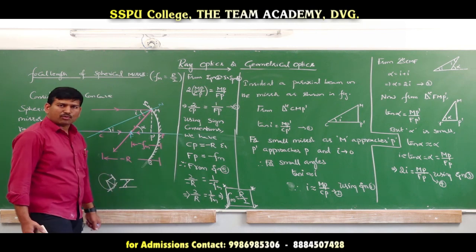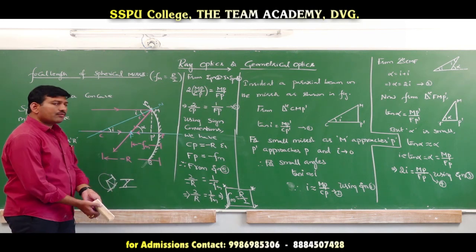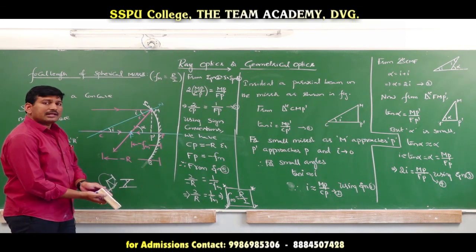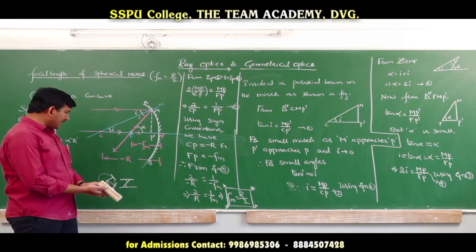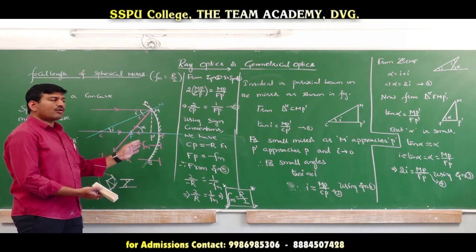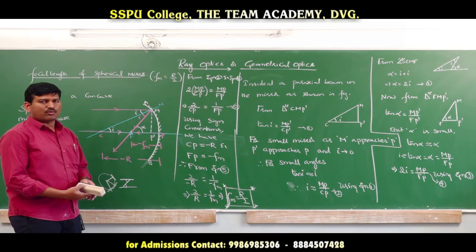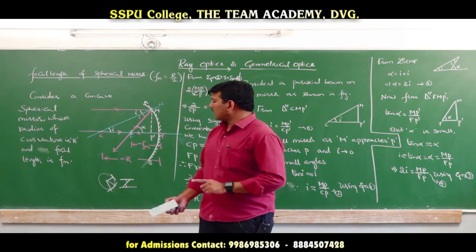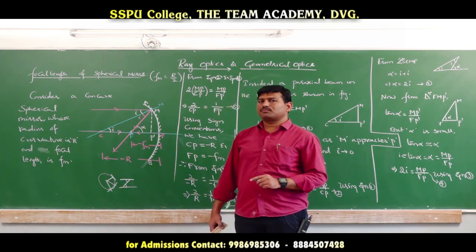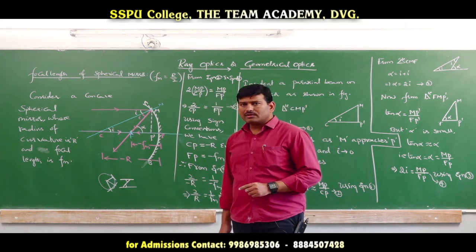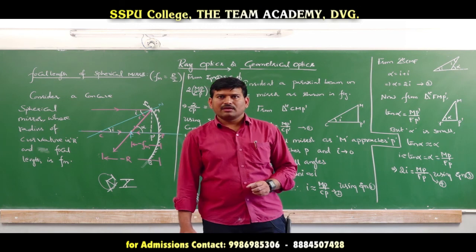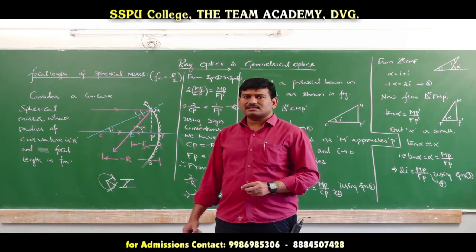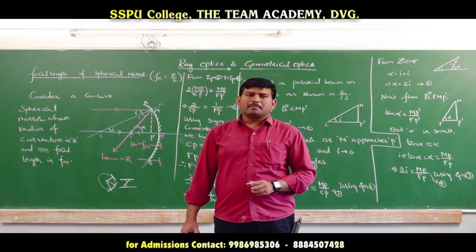This is important for 2-mark problems. And one more thing you have to remember: the focal length of a concave mirror is always negative, while the focal length of a convex mirror is always positive. This is important for your 3-mark questions. Okay. So this is about today's class. In the next class, we will study about the mirror formula.